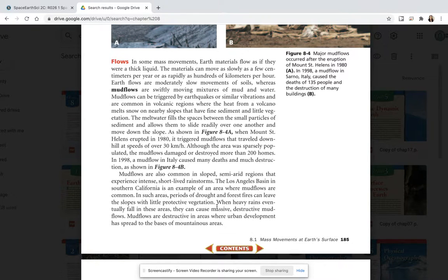As shown in Figure 8.4a, when Mount St. Helens erupted in 1980, it triggered mud flows that traveled downhill at speeds of over 30 kilometers per hour. Although the area was sparsely populated, the mud flows damaged or destroyed more than 200 homes. In 1998, a mud flow in Italy caused many deaths and much destruction, as shown in Figure 8.4b.